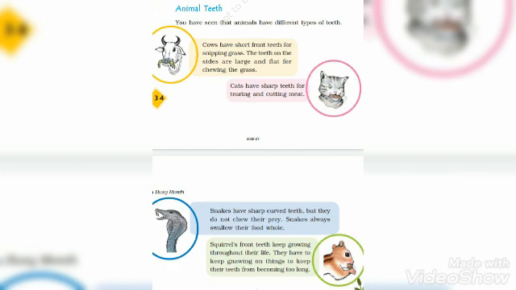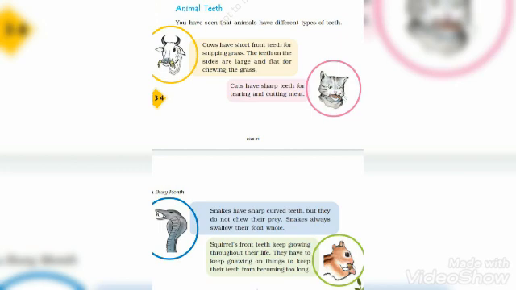Cats have sharp teeth for tearing and cutting meat. Cats also eat meat, fish, etc. So they have sharp teeth. Snakes have sharp curved teeth, but they do not chew their prey. Snakes always swallow their food whole. Snakes have curved and sharp teeth, including the front ones. Sometimes a few snakes have poison also, but a snake actually swallows its food.